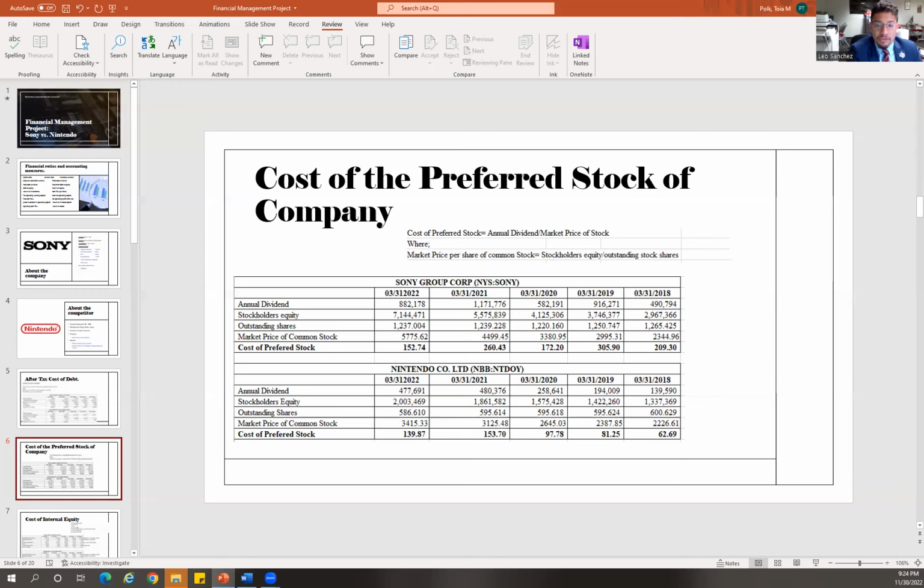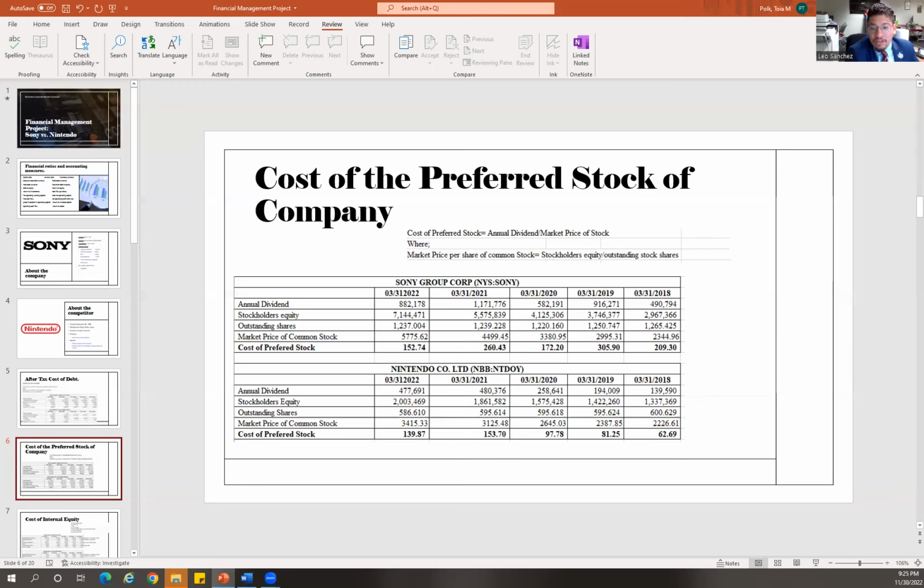The table below shows Sony and Nintendo's cost of preferred stocks calculated respectively. When we look at Sony, the cost of the preferred stock was lower on the 31st of March of the year 2022, at a figure of 152.74.